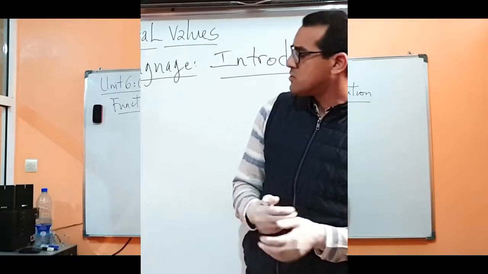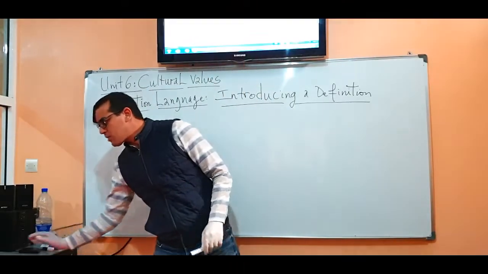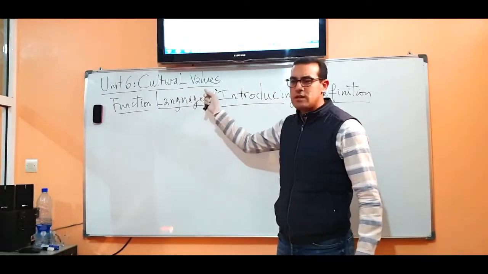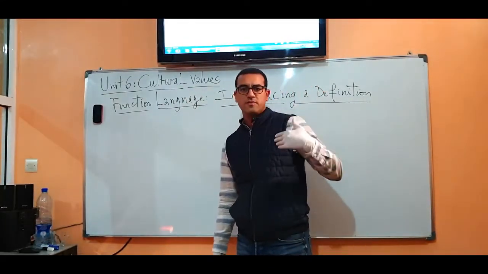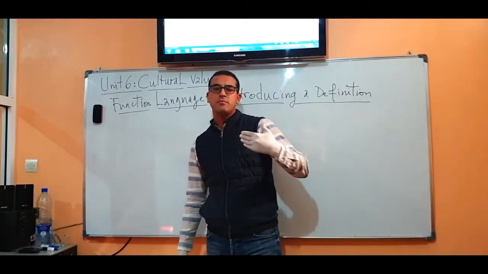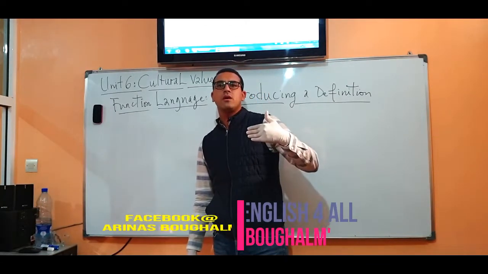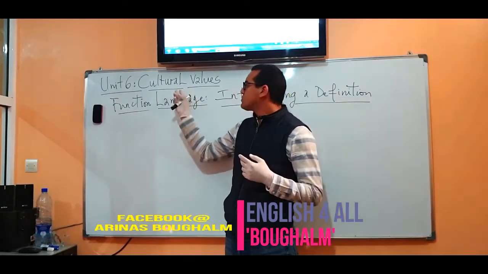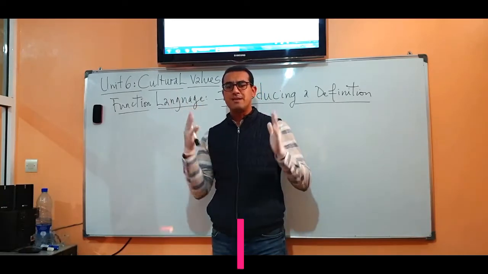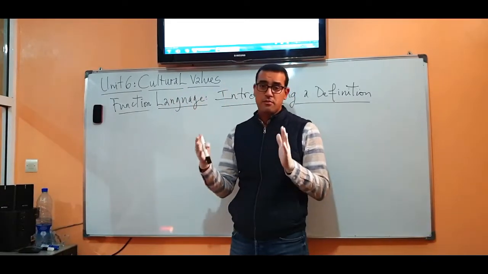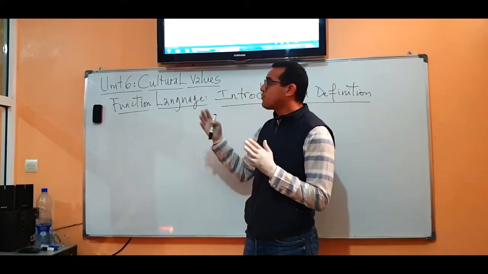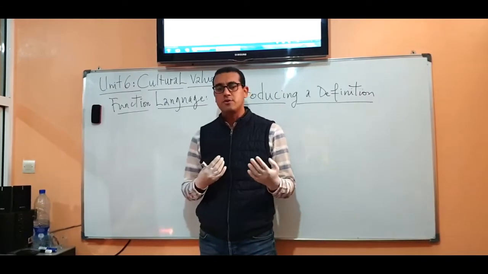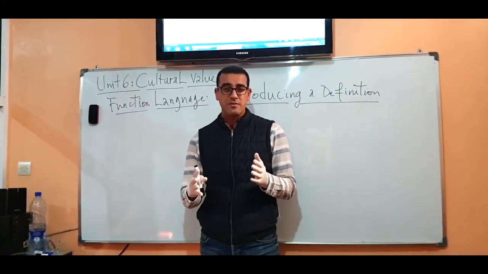As you have been following, we have started talking about unit 6, which is entitled Cultural Values. In the previous videos, which you will find available on my Facebook page or on my YouTube channel, we talked about the vocabulary and lexis related to cultural values. We also talked about the reading comprehension. We tried to read the text, though it was a little bit difficult for you, I know.